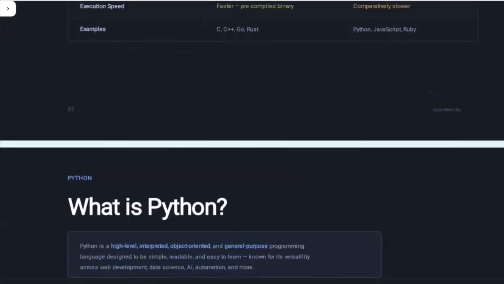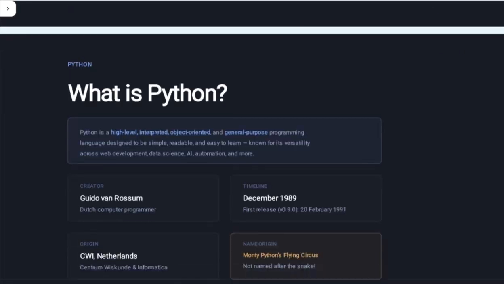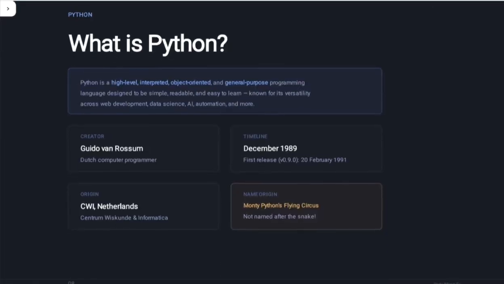So now our main and interesting topic is, what is Python? What do you understand by Python? How did it come about? Who invented it? When was it invented? Python is a high-level, interpreted, object-oriented and general-purpose programming language designed to be simple, readable and easy to learn.